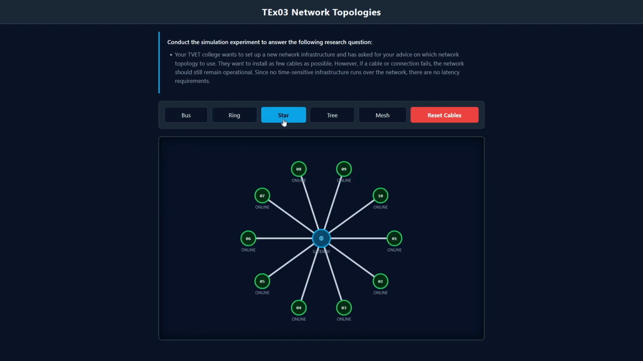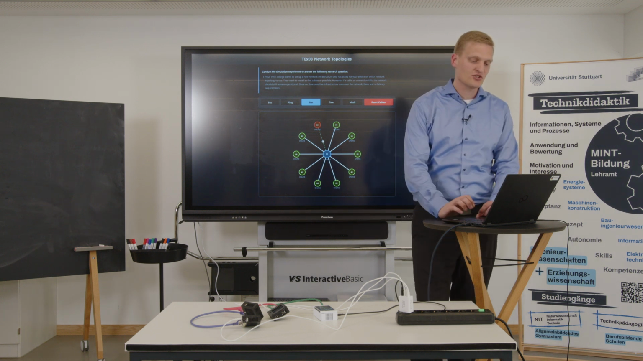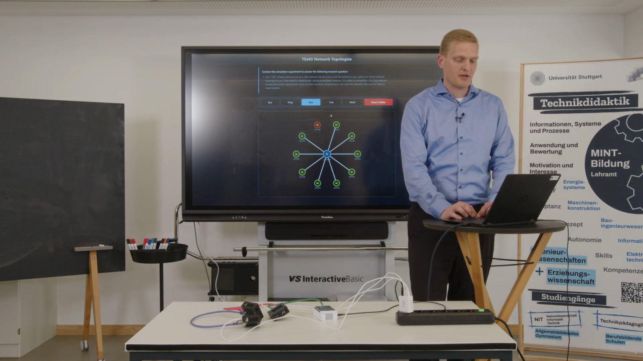So if we go to the star, we see every client is connected to the center with one cable, not connected among each other, but everyone to the center. So if I break up one cable, you see that client is offline. So one cable breaks, the client is offline already, so it's not a solution for our requirements.